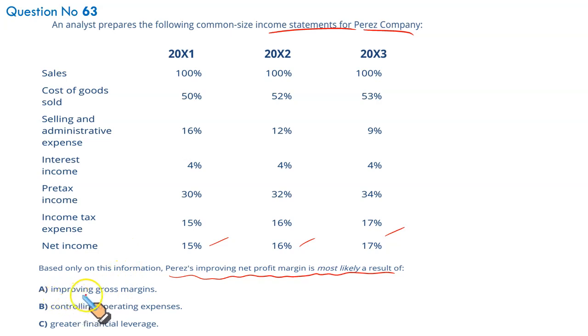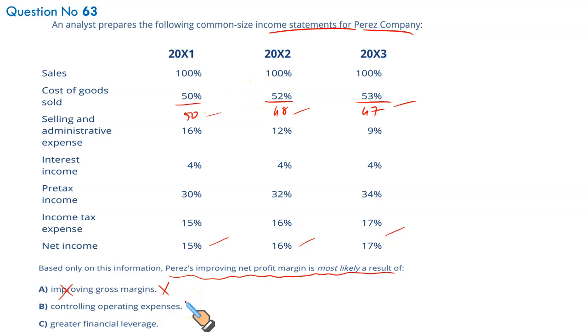First, improving gross margins. We haven't been given gross margins, so we can calculate them. 100 less 50 is 50. 100 less 52, cost of goods sold 48. 100 less 53, 47. Our gross margins are falling, not increasing. This is wrong. Gross margins are falling 50 to 48, 48 to 47.